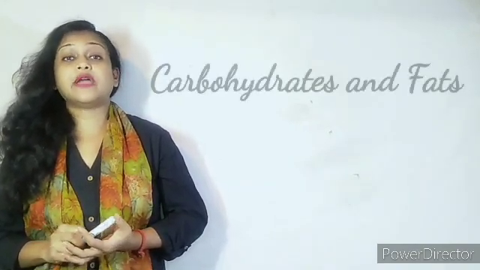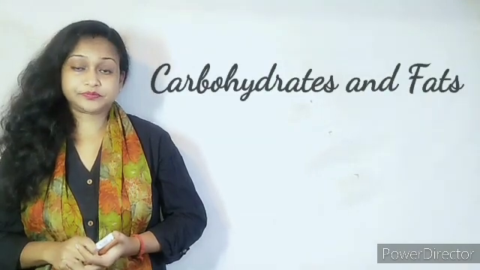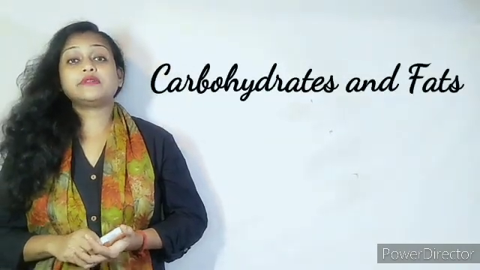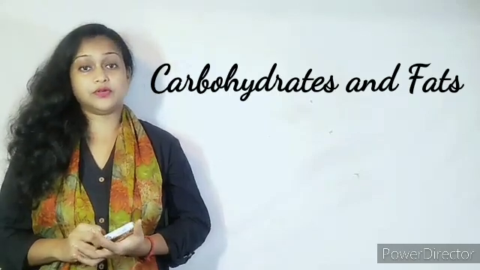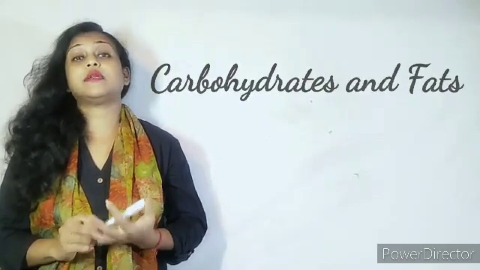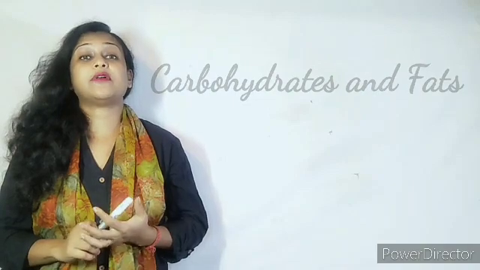Now we will be discussing the nutrients. The first nutrients are carbohydrates and fats. Carbohydrates and fats are known as energy giving food, because they provide energy to the body.